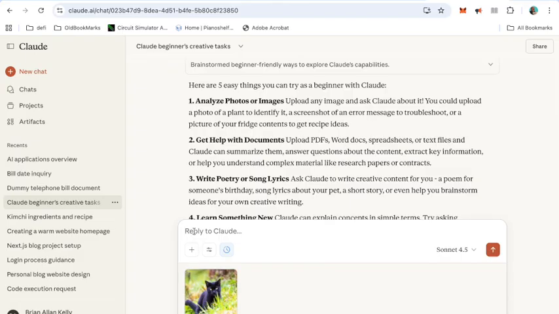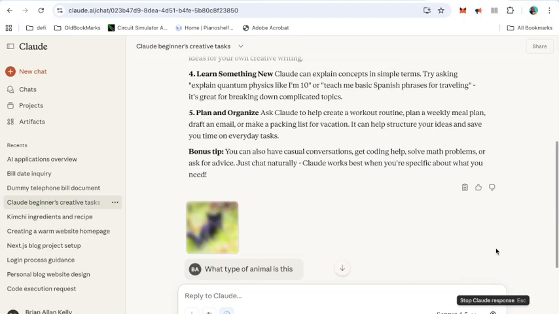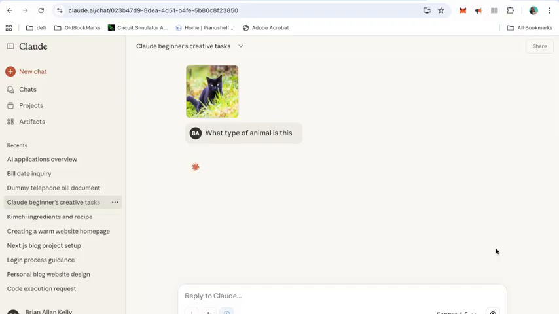So we can ask anything about this picture, and what I'm going to say is, what type of animal is this? Oh, I spelled it wrong. I'm a terrible speller, I've got dyslexia, so you'll have to forgive me. Okay, so we just hit return, or we can just press this wee button and it'll see what it says. What type of animal is this?